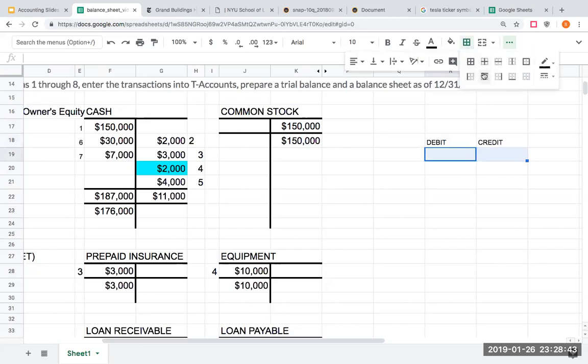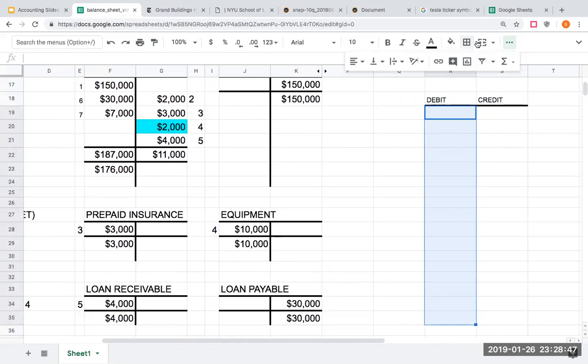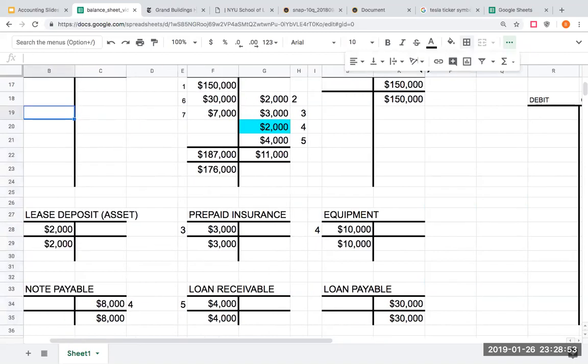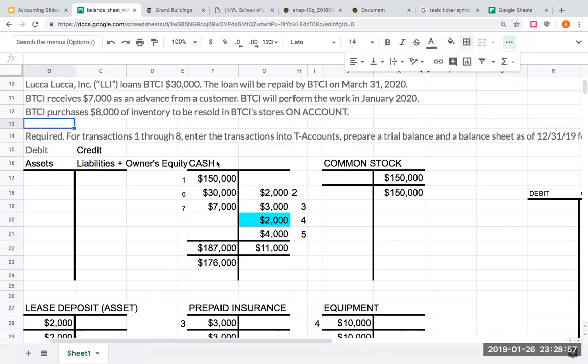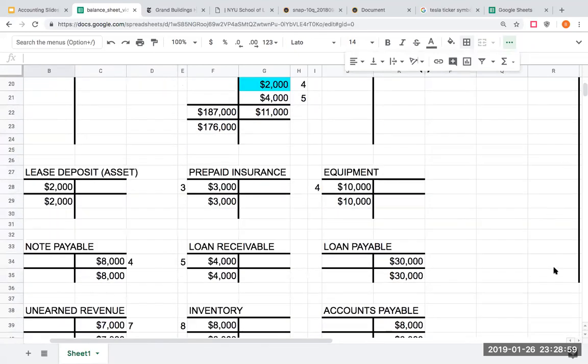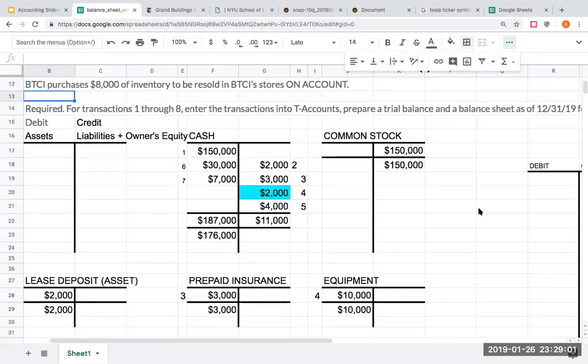If I say I'm going to make a big T account, all I'm doing at this point is transferring balances over from this different part, my cash, common stock. I'm going to put this all into the T account. When I'm doing this, I want to do it in a certain way.